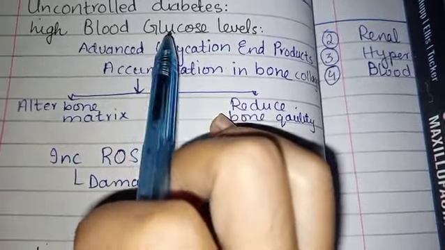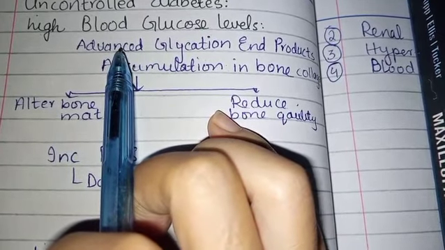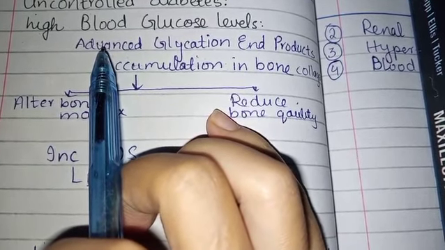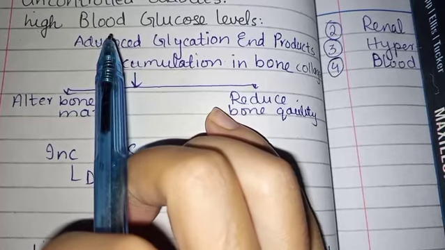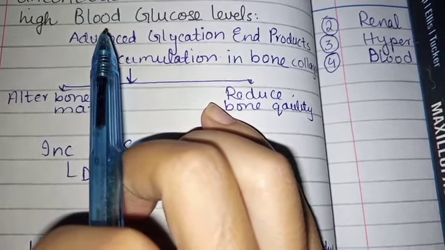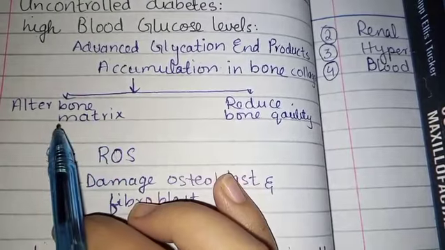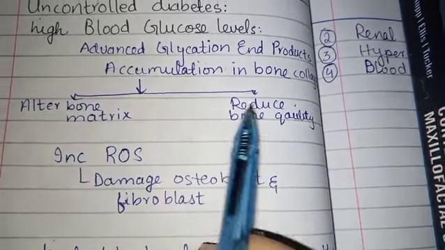In high blood glucose level, what happened is that the advanced glycation end products are increased in accumulation in bone collagen. That's why it affects the strength and mechanical properties of the bone, due to which it changes the bone matrix and reduces the bone quality.